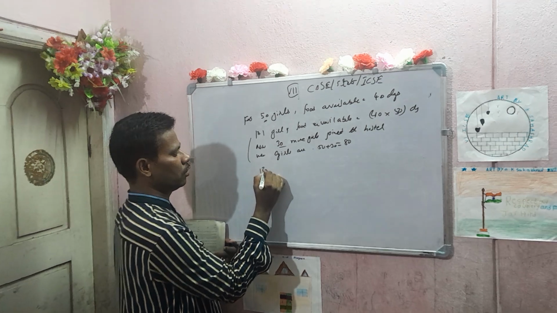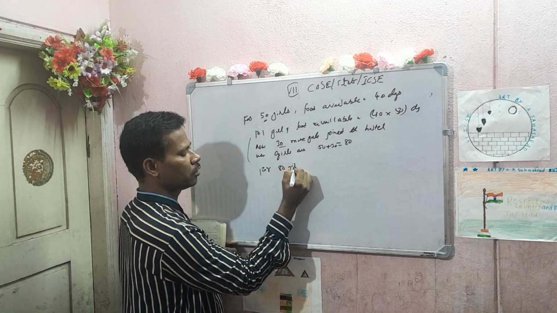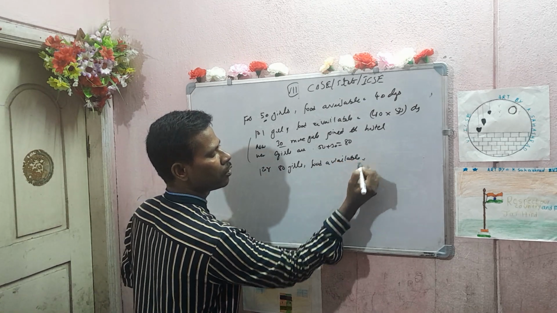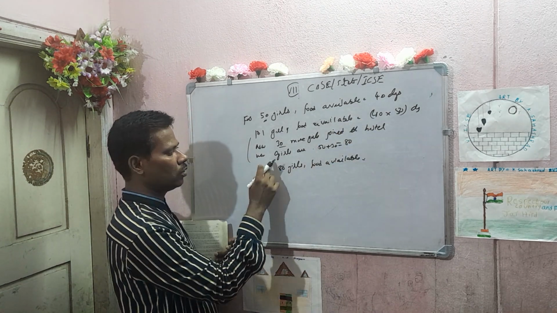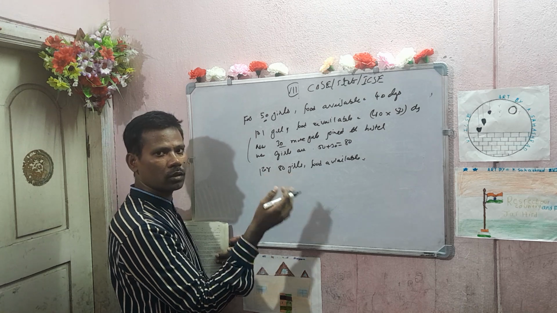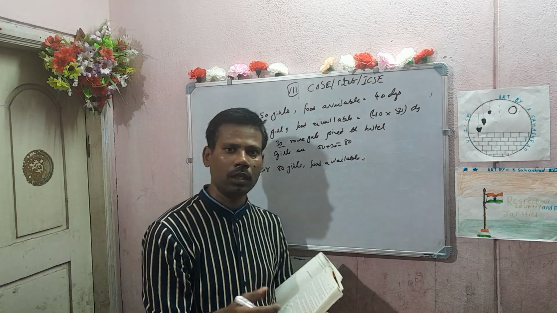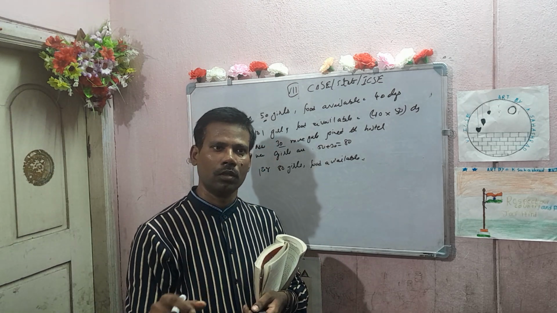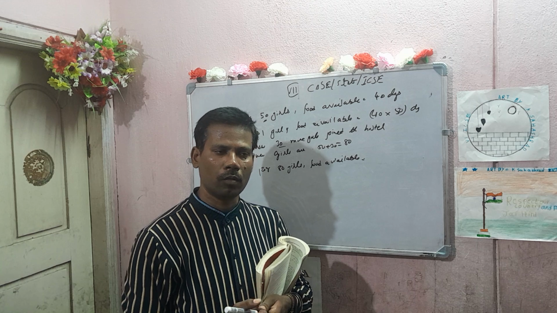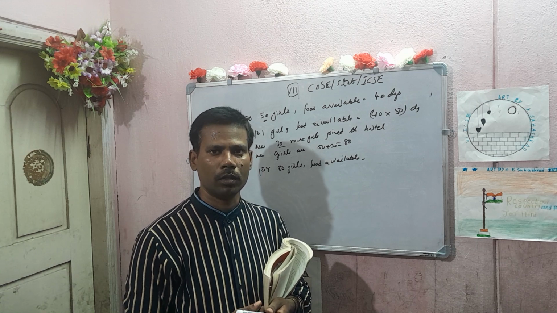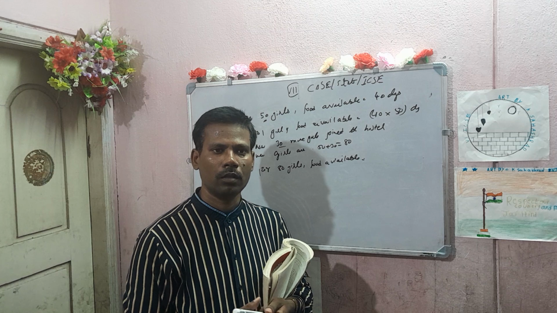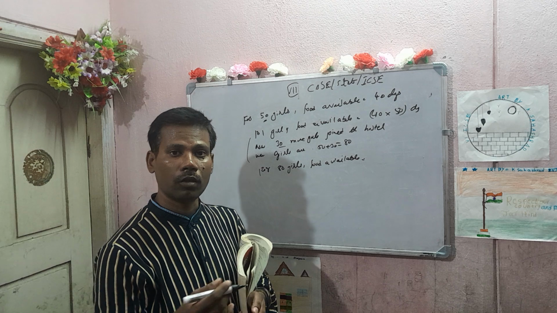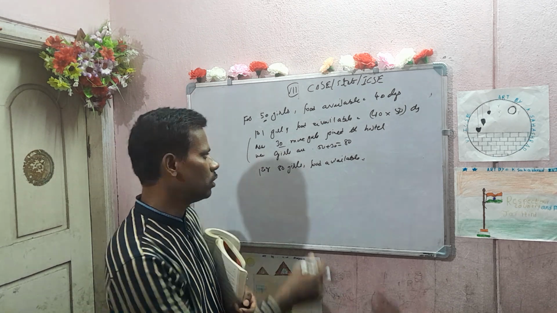Now compare this. For 80 girls, food available. Now one girl only gets this much. More number of girls have joined, so the food will be less, no? Obviously, in your family, suppose your mom prepared food for 4 members. Then some relatives came to your house, let us say 10 relatives came. In that case, the food will be less only, no? Same is the case with this.